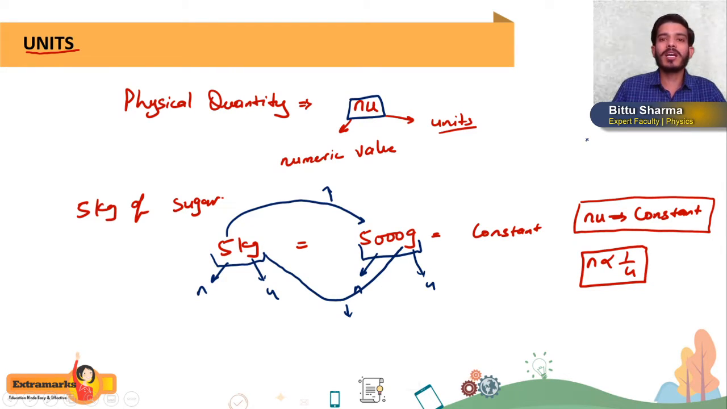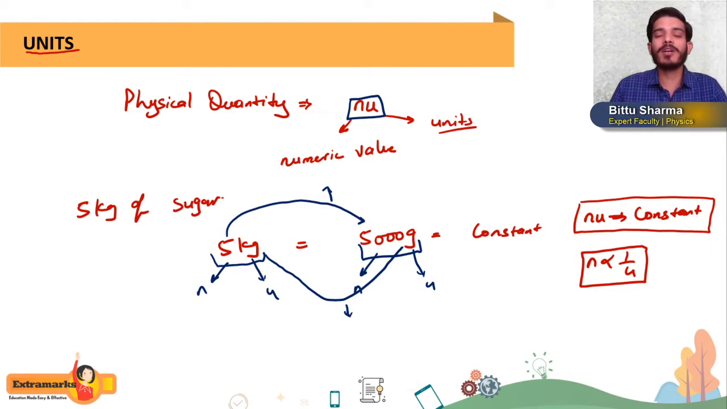Students, in your regular class 11th classes, when you studied this chapter, this unit topic itself took approximately 30 to 40 minutes to understand what is a unit and what is a physical quantity. There are 7 fundamental units. What are fundamental units, what are derived quantities, what are fundamental quantities? You discussed all those in your regular classes, but because we have a very short period of time, I'm not going to discuss all those basics here.